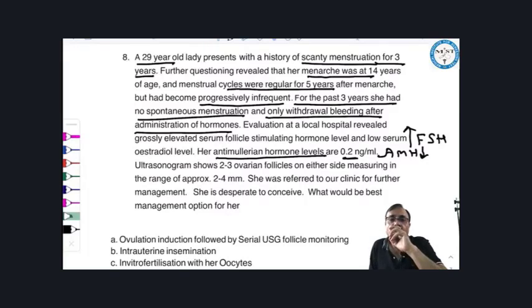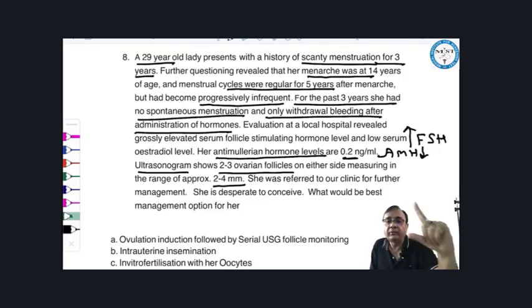Ultrasonogram shows 2 to 3 ovarian follicles on either side, measuring in the range of approximately 2 to 4 mm. My God, only 2 to 3 follicles on either side. You remember how to assess ovarian activity? Best is anti-Mullerian hormone. Other tests: serum FSH on day 3, and we count the number of pre-antral follicles in the ovary. They should be at least 6. We have written in our note. Here they are only 2 to 3.